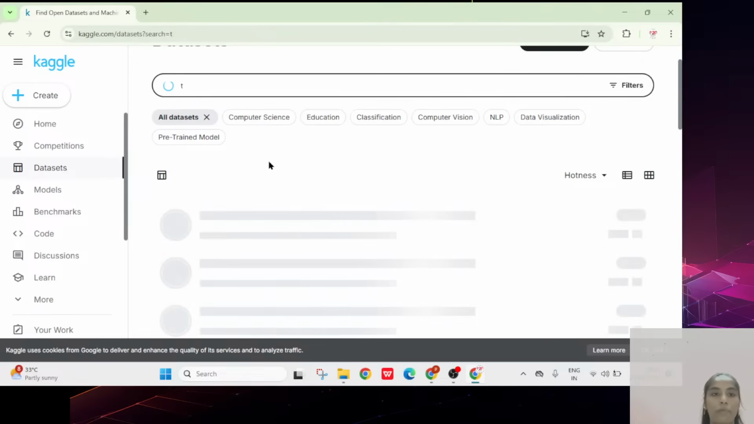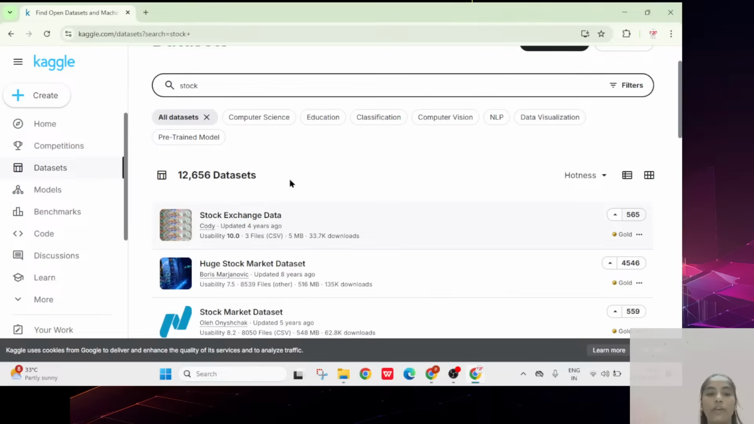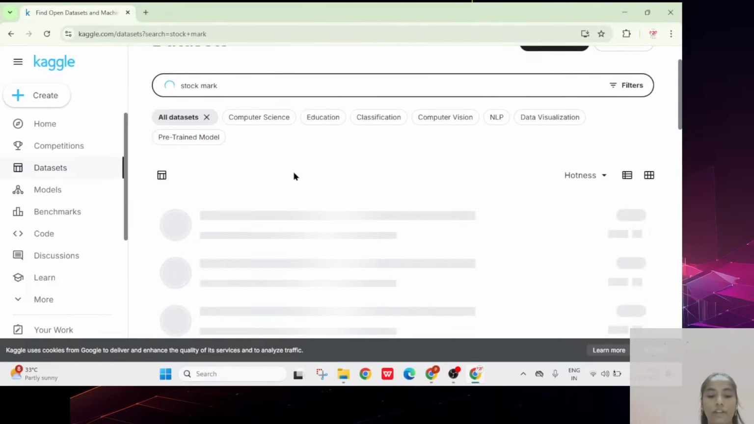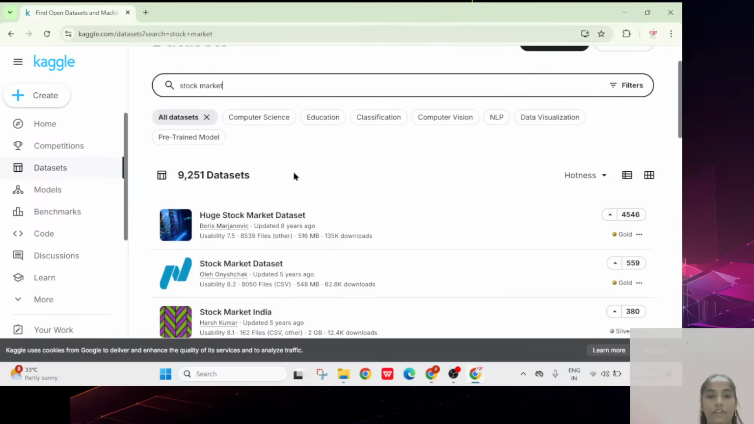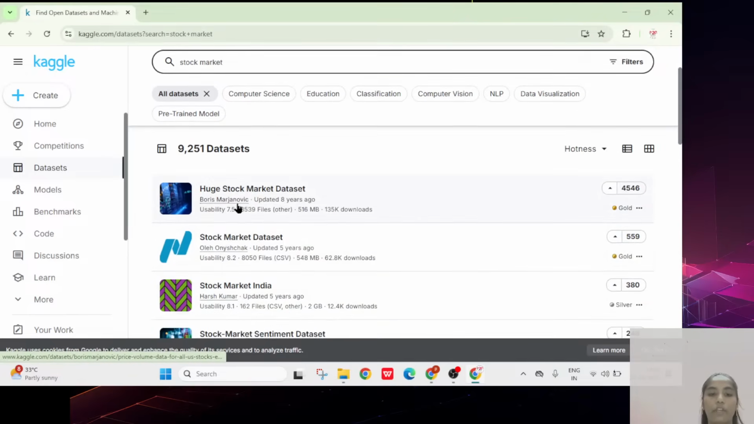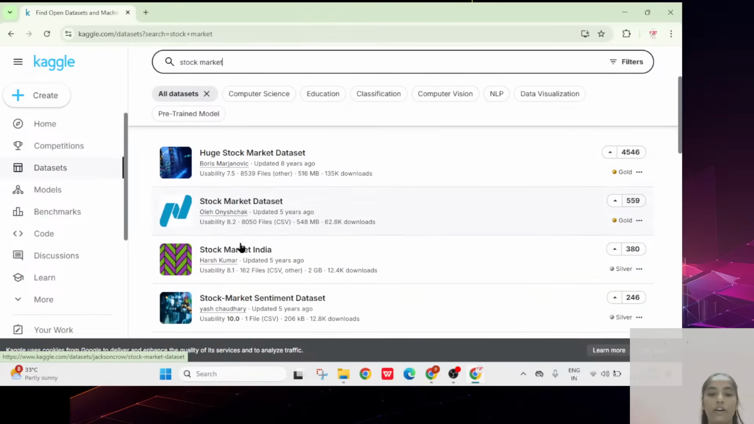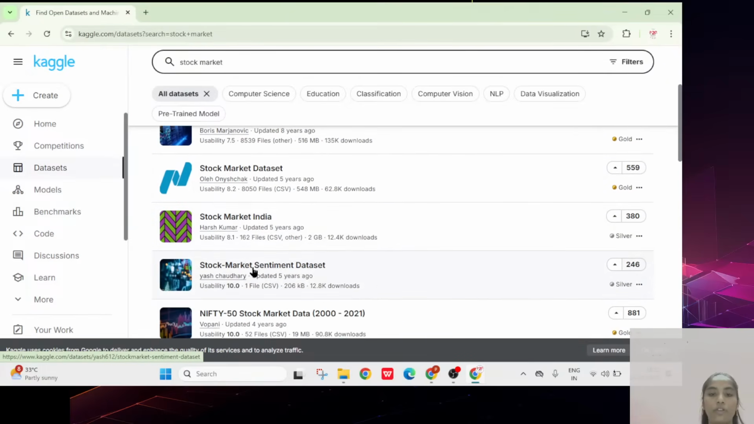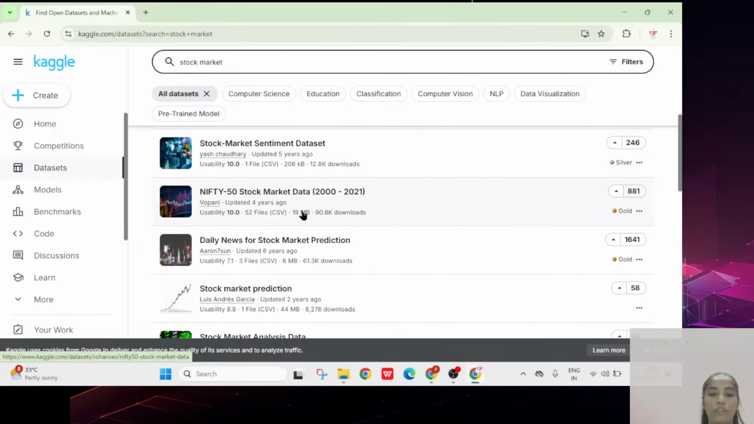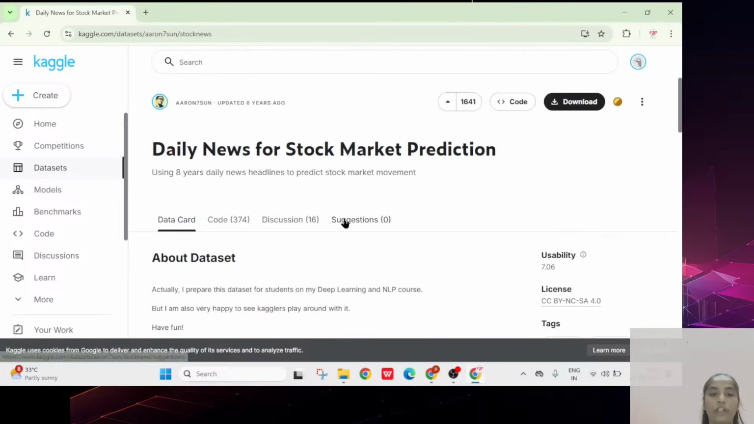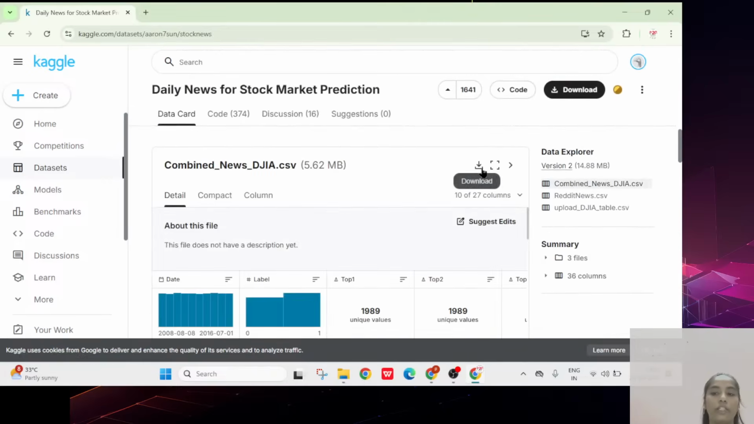Okay, stock market, we will see otherwise. So here you have stock market data sets. We'll go with the stock market data sets. Here you can go to any type of data set. Which one has less data? I will go with that particular less data. So here daily new stock market prediction is there, I am going with that. Here you have the download option. You can click on the download option. Like that you have to download the particular data set you have.